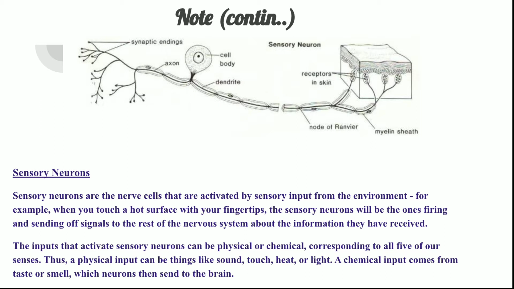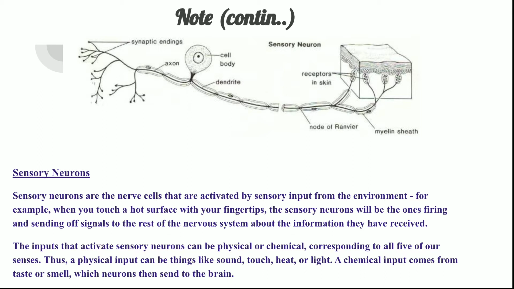The inputs that activate sensory neurons can be physical or chemical, corresponding to all our five senses. A physical input can be things like sound, touch, heat, or light. A chemical input can be taste or smell, which neurons then send to the brain. The sensory organs, that is the ear, eyes, and skin, take these physical signals.